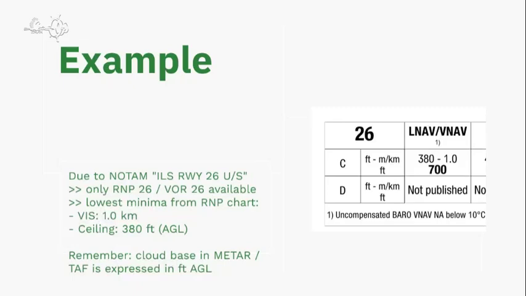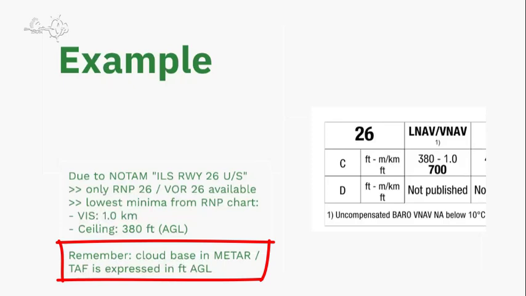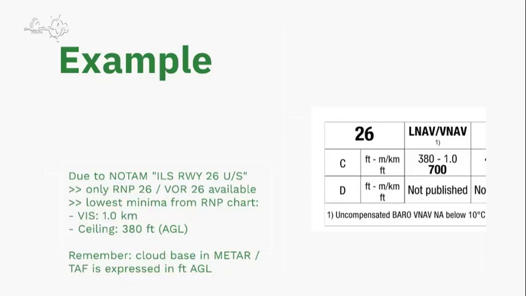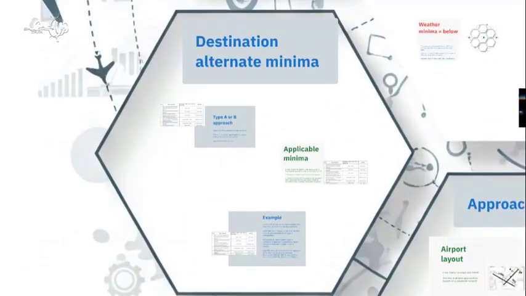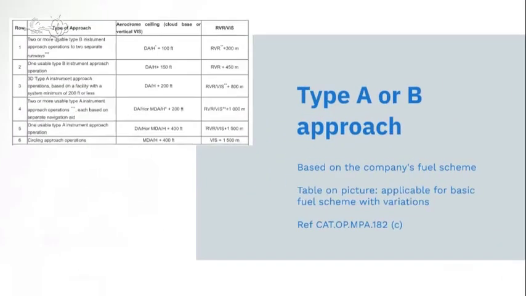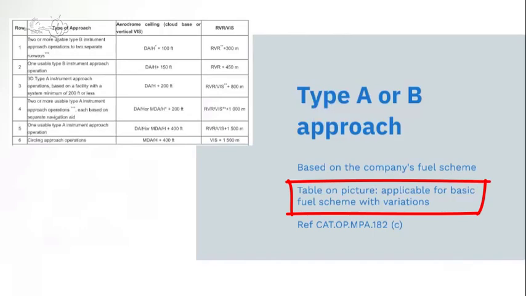Keep in mind the bold number there, 700 feet, is based on MSL, which is AGL plus airport elevation. But since the cloud base in METAR and TAF is expressed in AGL, we have to take into account the 380 feet value there. Then we have to understand the destination alternate minima table. That's a table in function of the company's fuel scheme. In this example, it's the basic fuel scheme with variations, which comes from the EASA website.